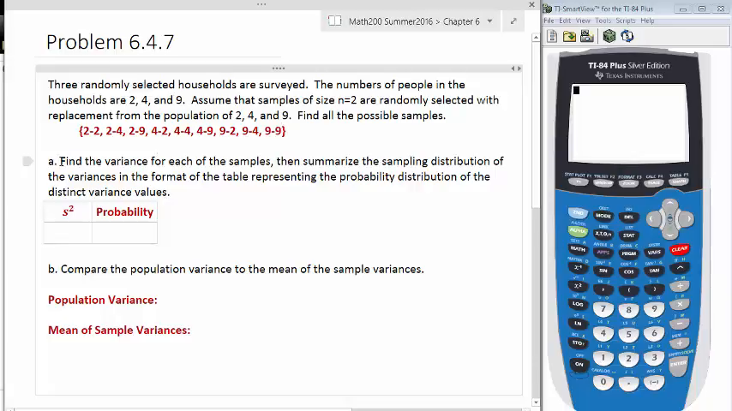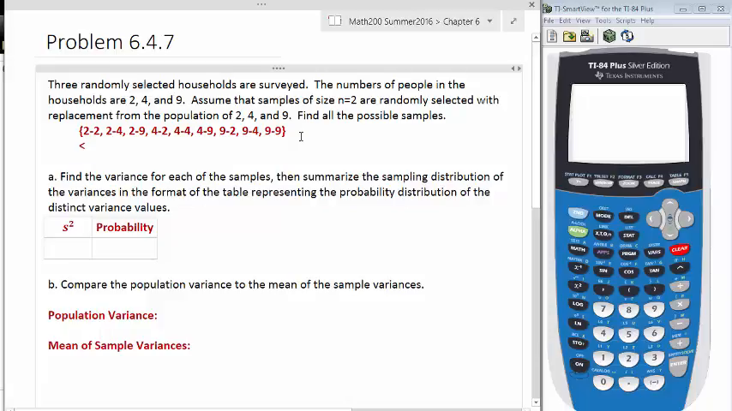Part A says we want to find the variance for each sample, then summarize the sampling distribution of the variances in the format in the table where we have to find the probability. Well, first let's find the variance. Let's see if we can do it this way, where we find the variance of each of these. Now, if you have 2 of the same numbers, then the average is going to be that number, and there's no variation between those numbers. So the variance, if you have 2 numbers that are the same, is 0.